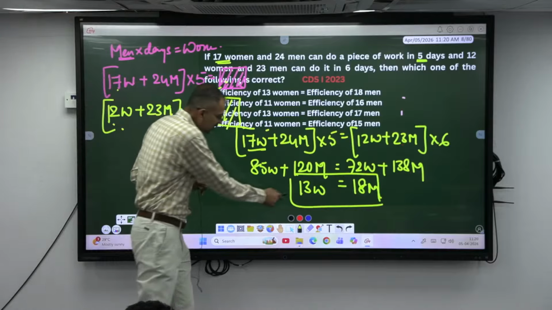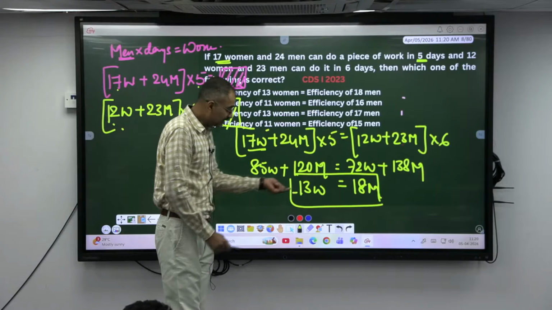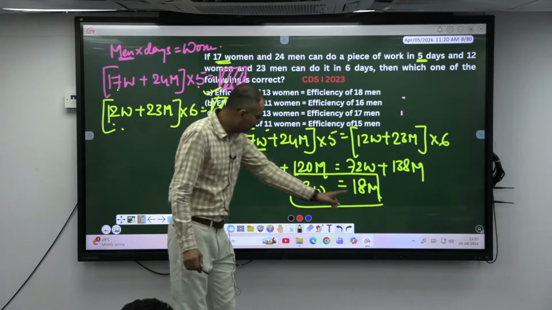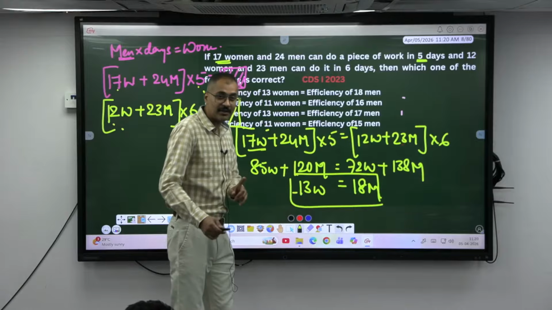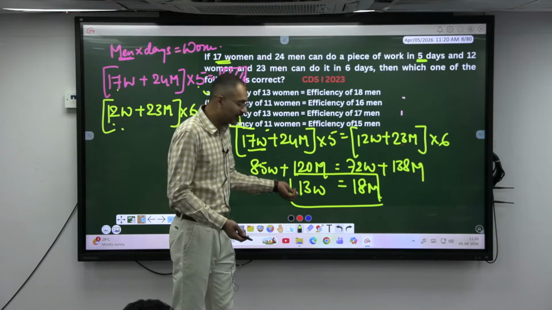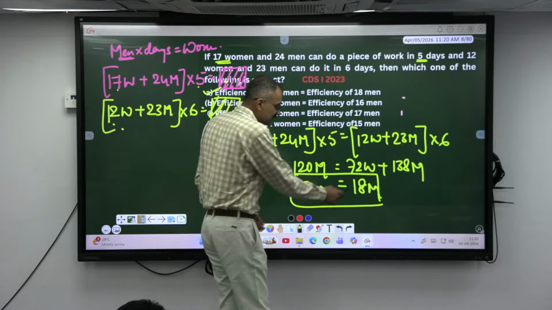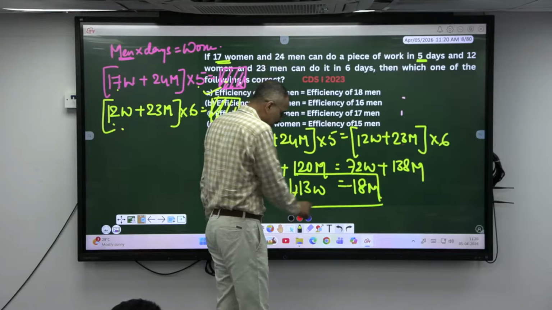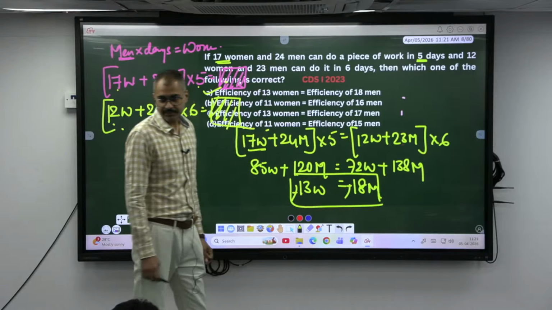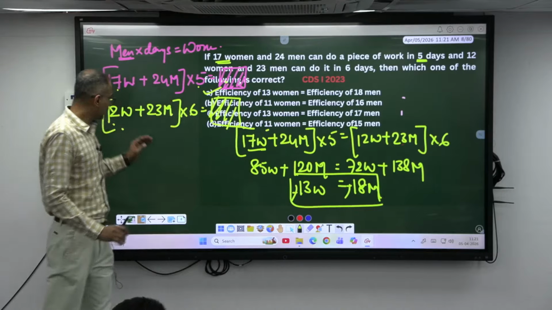If you are getting minus here, what happens? This doesn't make any sense. 18 men are equally efficient to minus 13 men. Minus 13 men, minus 13 women. Okay, it doesn't make any sense. If this is minus, this also becomes what? Minus. Okay, in that case it will get cancelled and becomes plus only. So do not worry about the greater one, lesser one here.